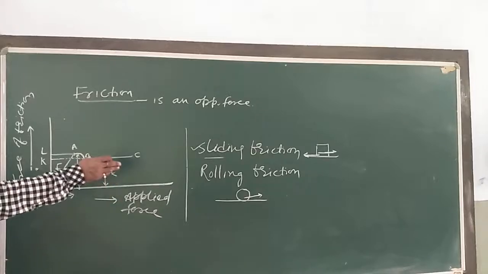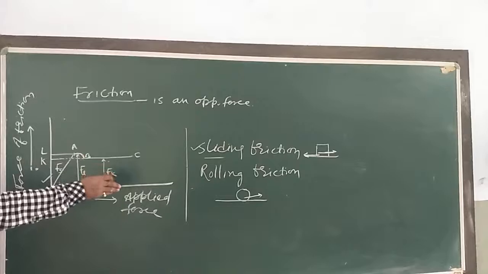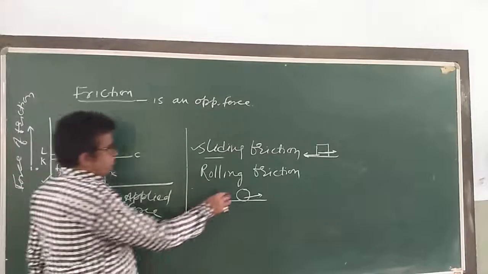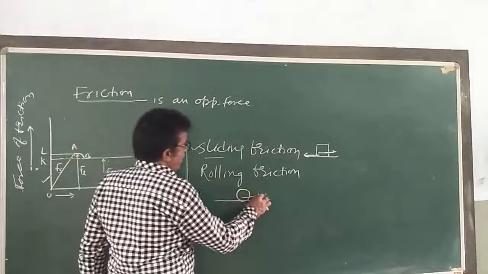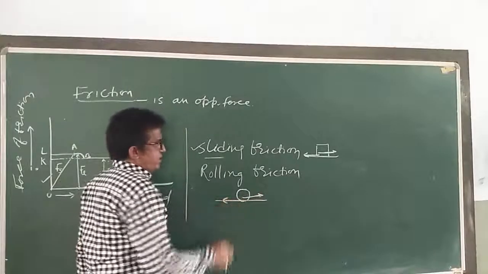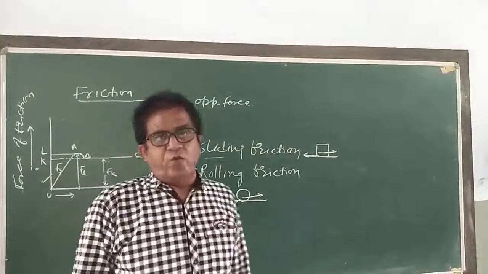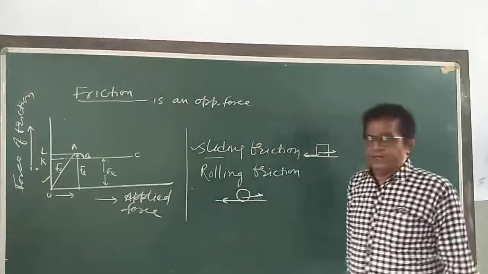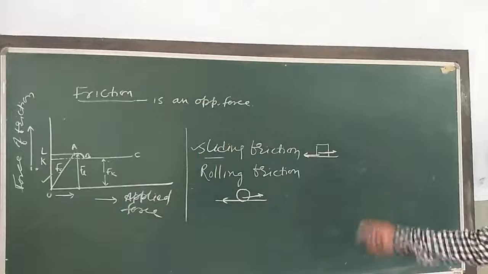For example, when a wheel or a circular disc or a ring or a cylinder rolls over a surface, the force of friction comes into play in the opposite direction. That is kinetic friction, that is rolling friction.